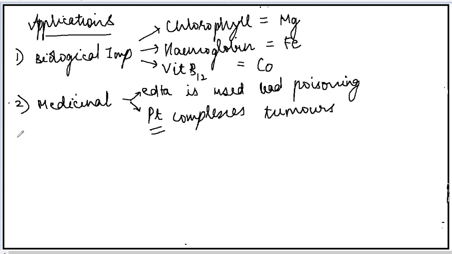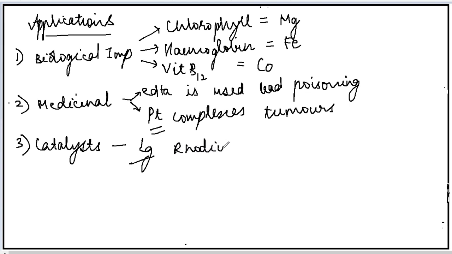Okay. A third example I'm going to take is catalyst. Coordination compounds are also used as catalysts. For example, rhodium. Rhodium containing catalyst, rhodium containing coordination compounds.